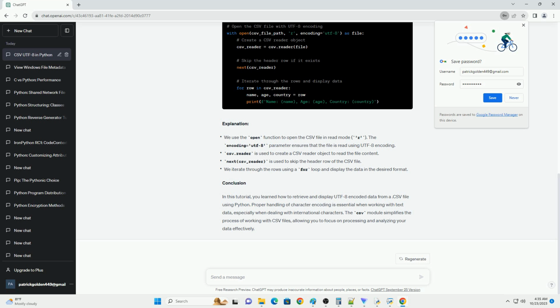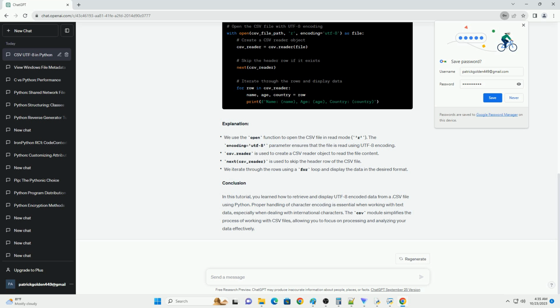Make sure that the data in your .csv file contains UTF-8 characters. Here's an example of a simple .csv file, UTF-8 data.csv, with UTF-8 encoded data. Now, let's write a Python script to read the .csv file and display its UTF-8 data. We will use the CSV module to read the file and handle the UTF-8 encoding.